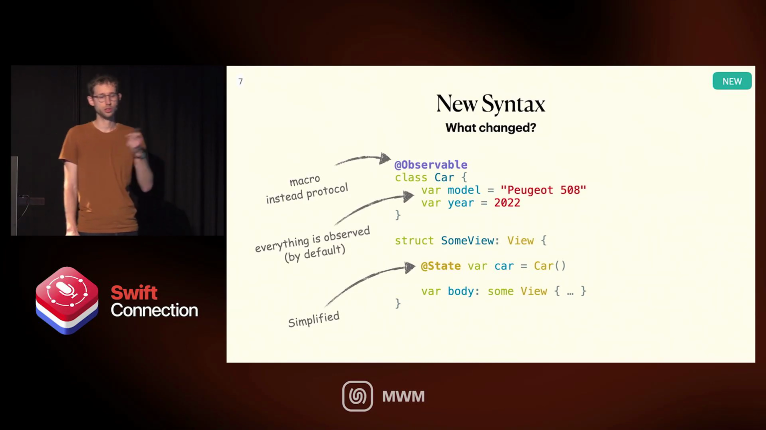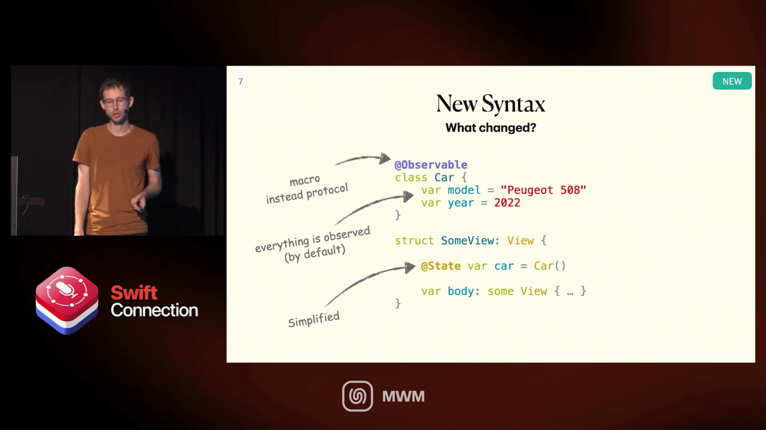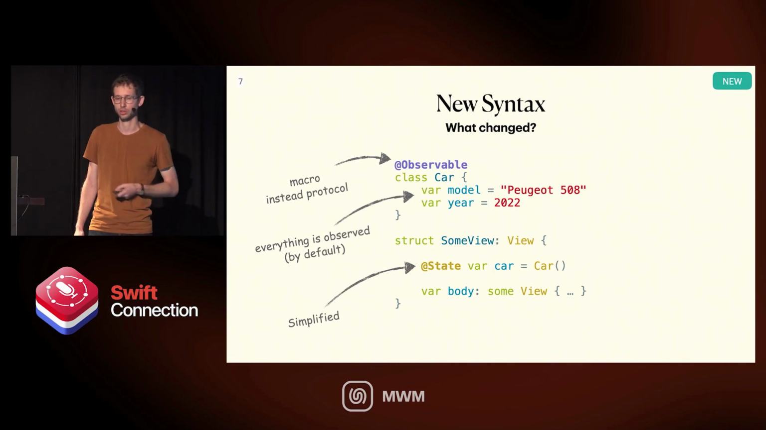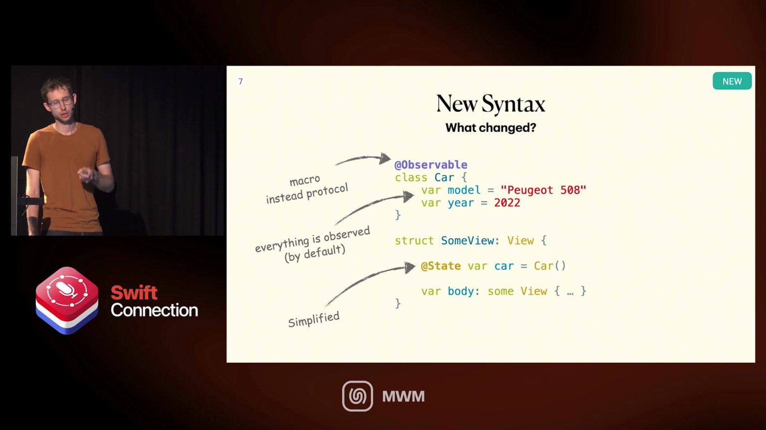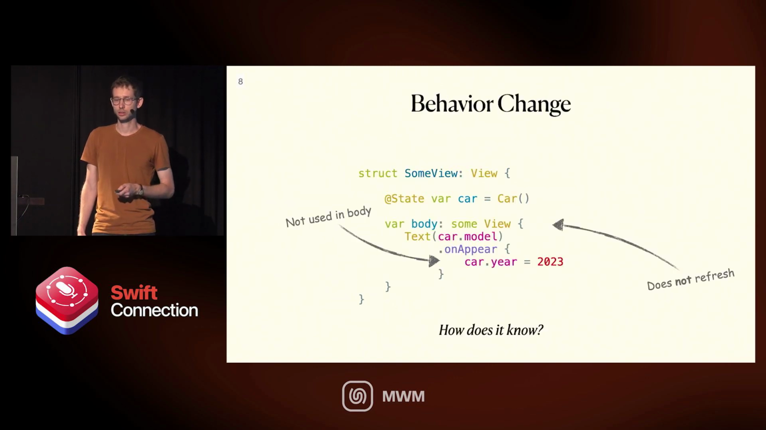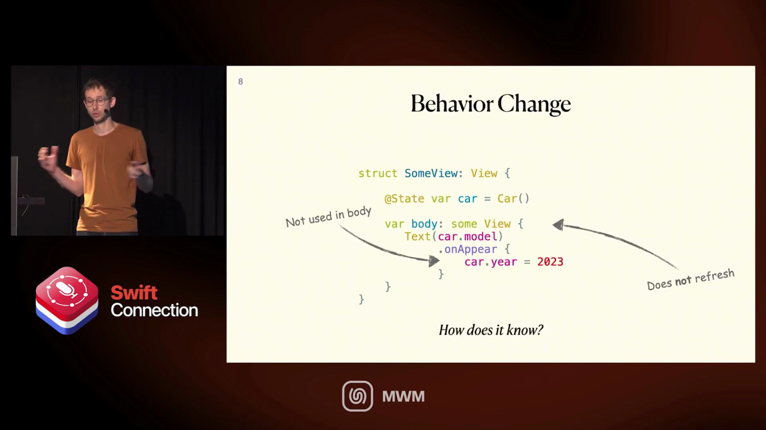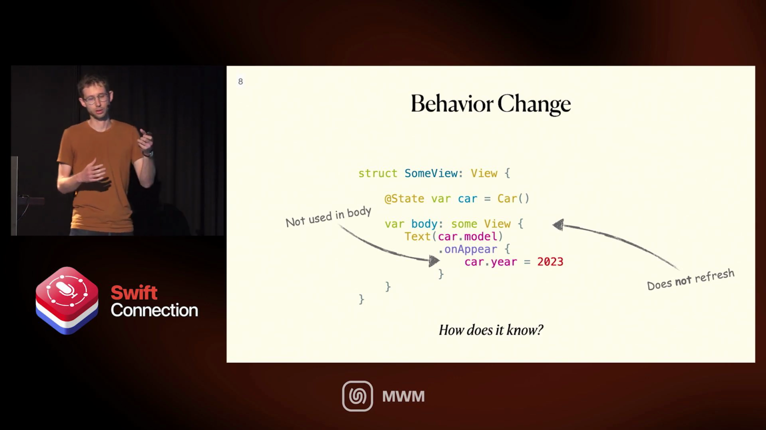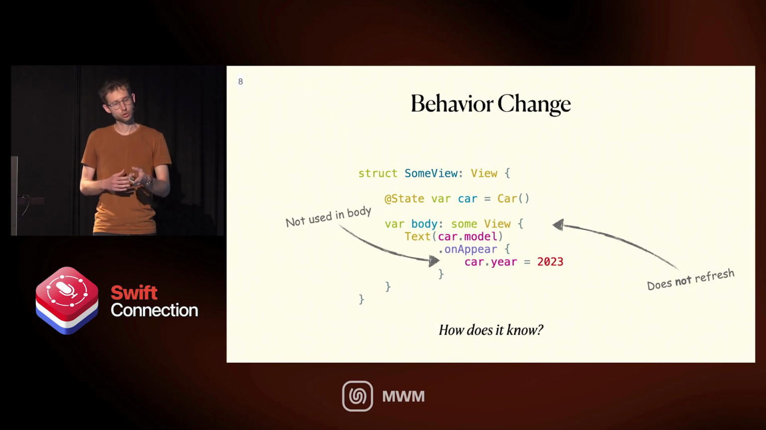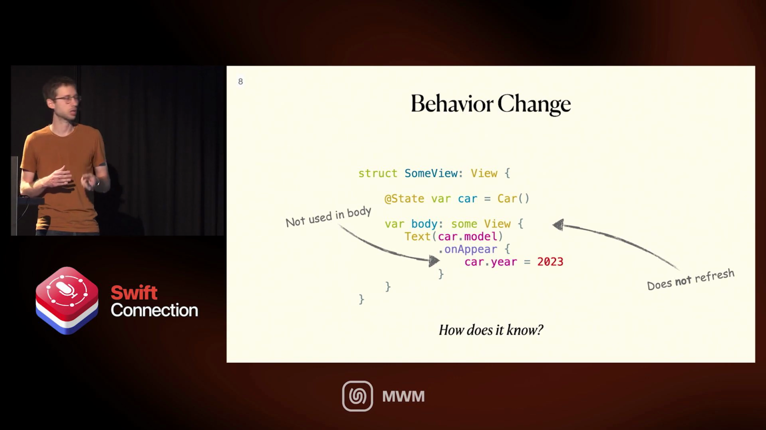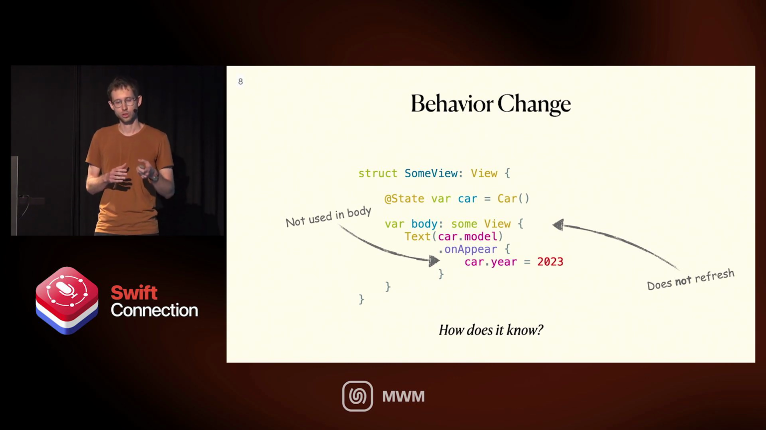So how does it look? We have a new syntax, first of all. We have this macro instead of a protocol. We don't need to do anything else. We can just do var model, var year, because everything is observed by default. And then StateObject is simplified to simply State. That causes new behavior, otherwise it would just be some sugar and not very interesting. The main behavior change is that, in this case, when we change car.year, the view is not refreshed, because observation knows that we only care about car.model. We do not care about the year. So it's not going to diff the view, and it's not going to refresh the view.